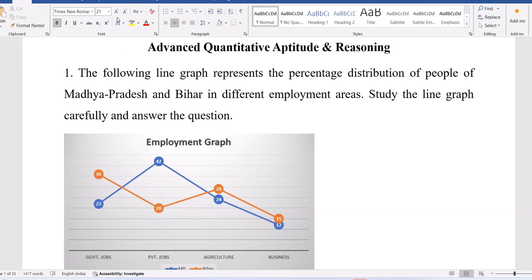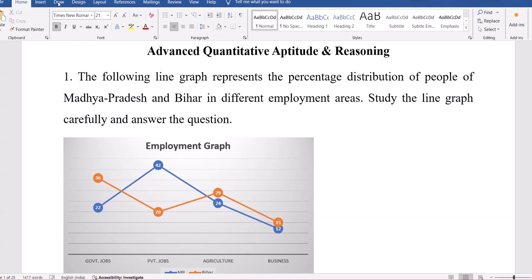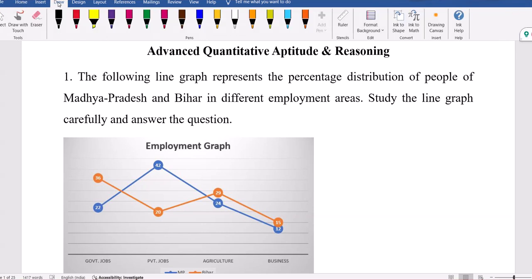You see the first question here. It's related to advanced quantum reasoning. That's what I said, 20 questions from advanced quantum reasoning. In this session, we are going to discuss. As I mentioned, in advanced quant they're asking data interpretation. The first question is related to data interpretation.